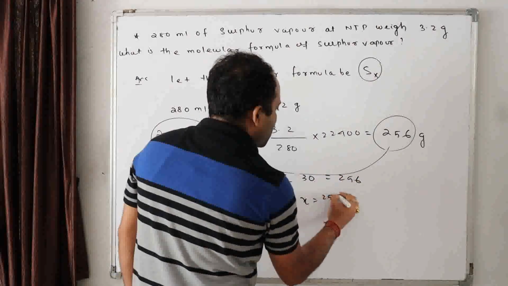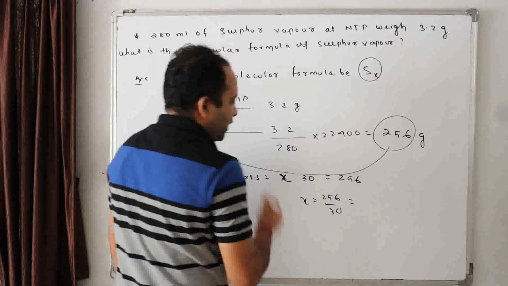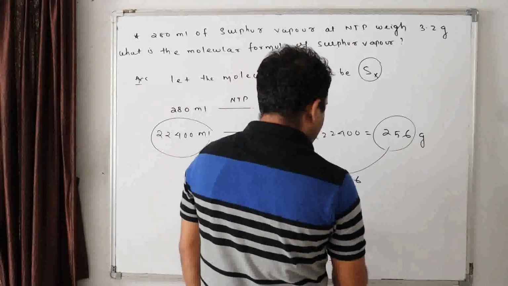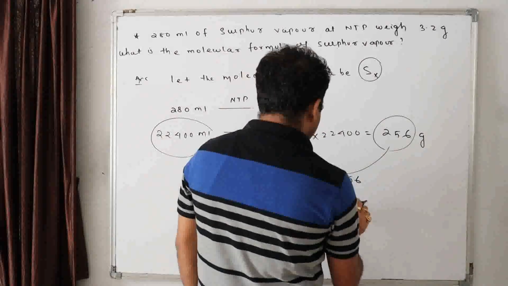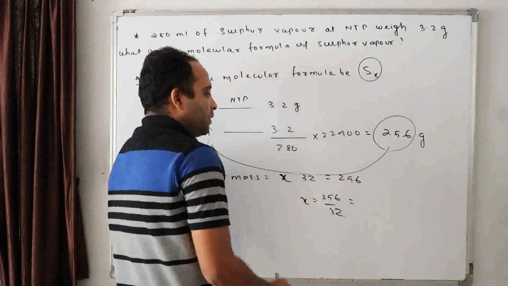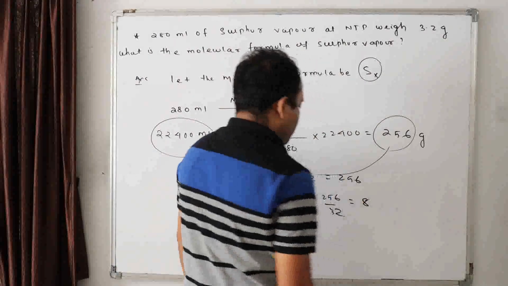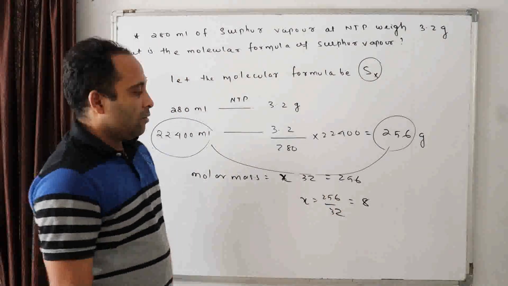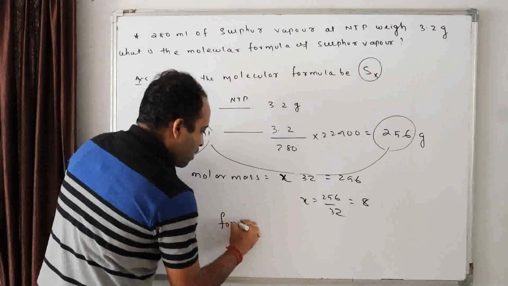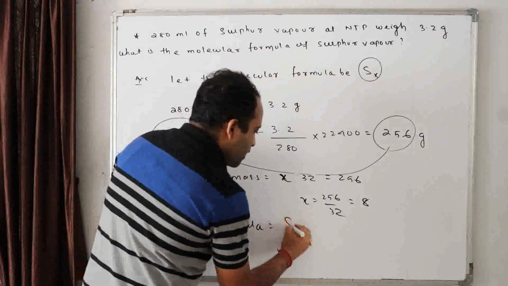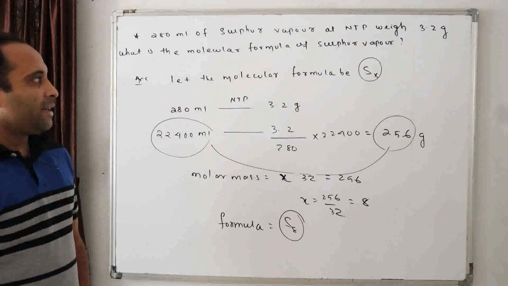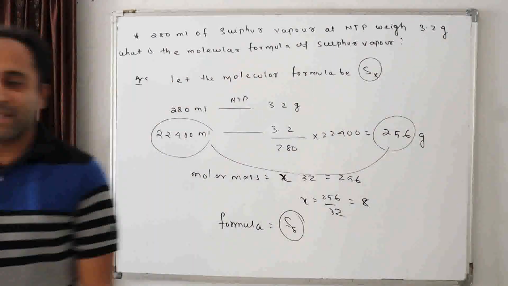So X is equal to 256 by 32. It comes how much? 8. So what is the formula? So the formula is S8. Okay. So the formula is S8. Easy. One more question.